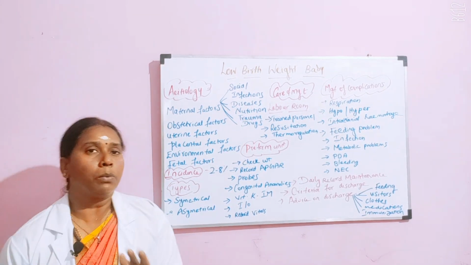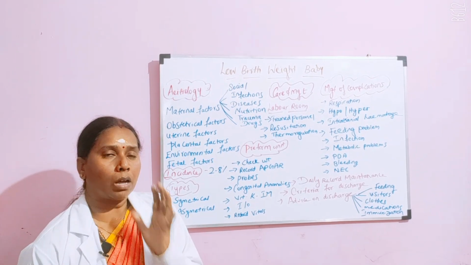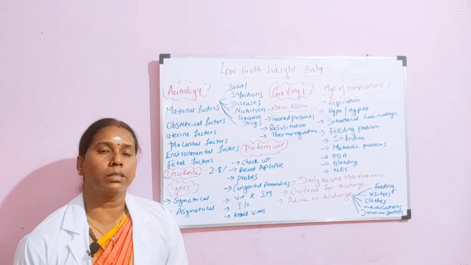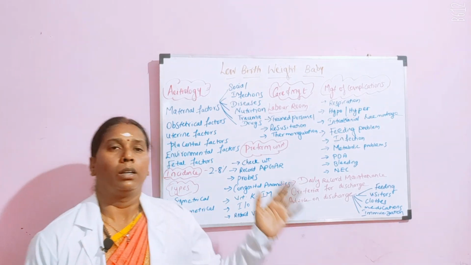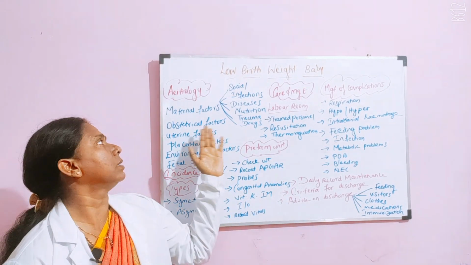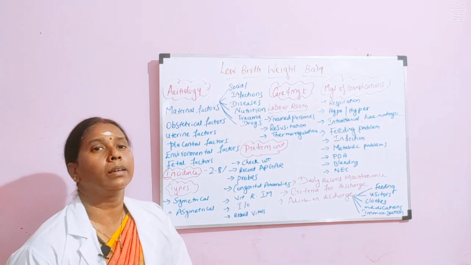Okay, so now we will see the causative factors which cause low birth weight babies. First are the maternal factors and the social factors.